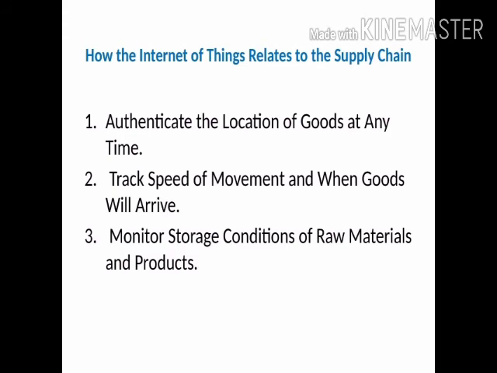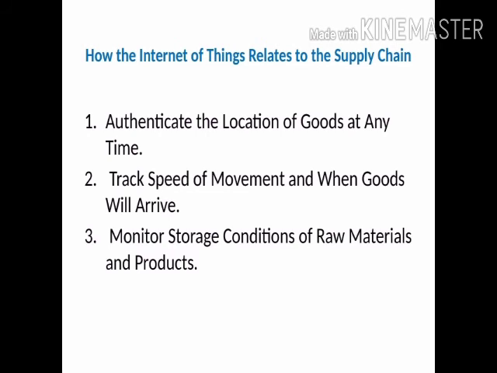In the third concept, we discuss monitoring the storage conditions of raw materials and products. Some goods, like food and chemicals, need to be stored in ideal conditions. Specialist IoT devices can monitor areas like temperature, humidity, exposure to atmosphere, light intensity and other environmental factors.